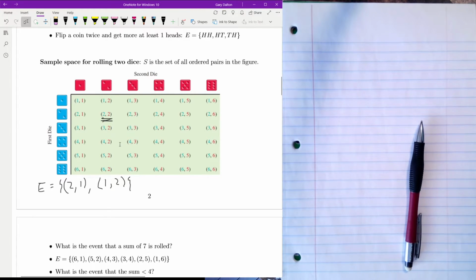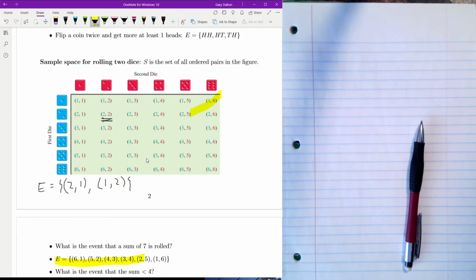So what is the event a 7 is rolled? Well, lucky for us, I actually did this ahead of time. Anyways, the sample space of the event that a sum of 7 is rolled is 6, 1, 5, 2, 4, 3, 3, 4, 2, 5, and 1, 6. In this case, it's just this diagonal. And that's just how this table is set up.